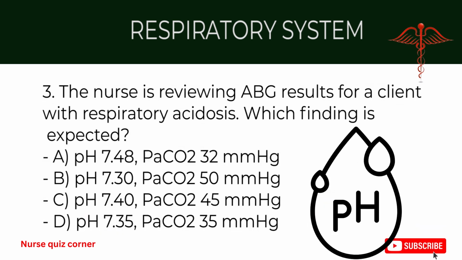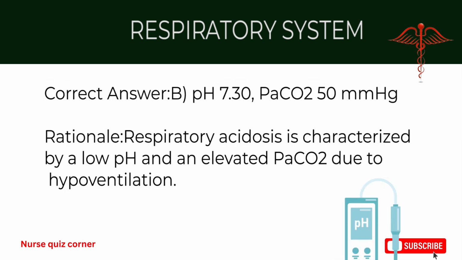3. The nurse is reviewing ABG results for a client with respiratory acidosis. Which finding is expected? A. pH 7.48, PaCO2 32 mm of mercury. B. pH 7.30, PaCO2 50 mm of mercury. C. pH 7.40, PaCO2 45 mm of mercury. D. pH 7.35, PaCO2 35 mm of mercury. Correct answer, B. pH 7.30, PaCO2 50 mm of mercury. Rationale: respiratory acidosis is characterized by a low pH and an elevated PaCO2 due to hypoventilation.